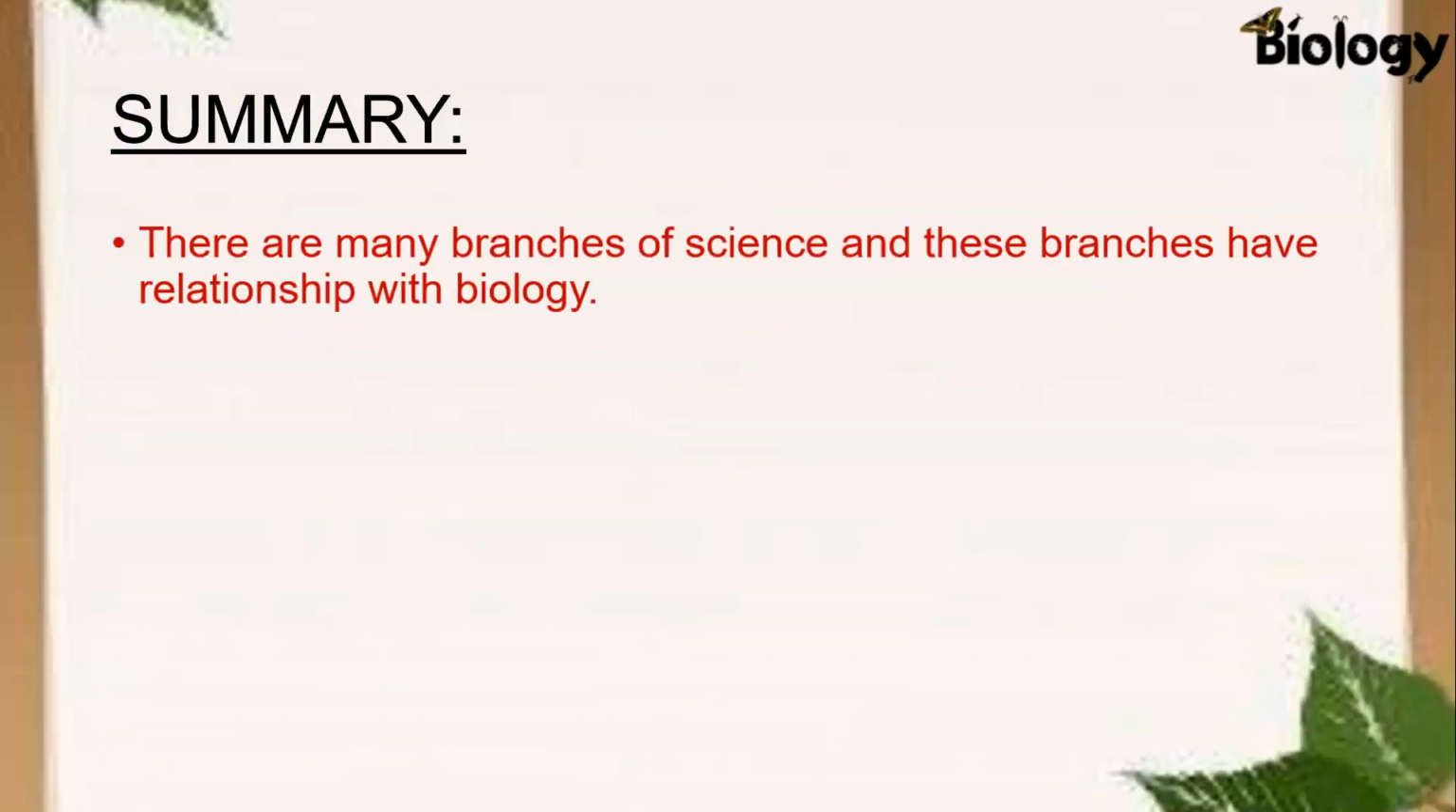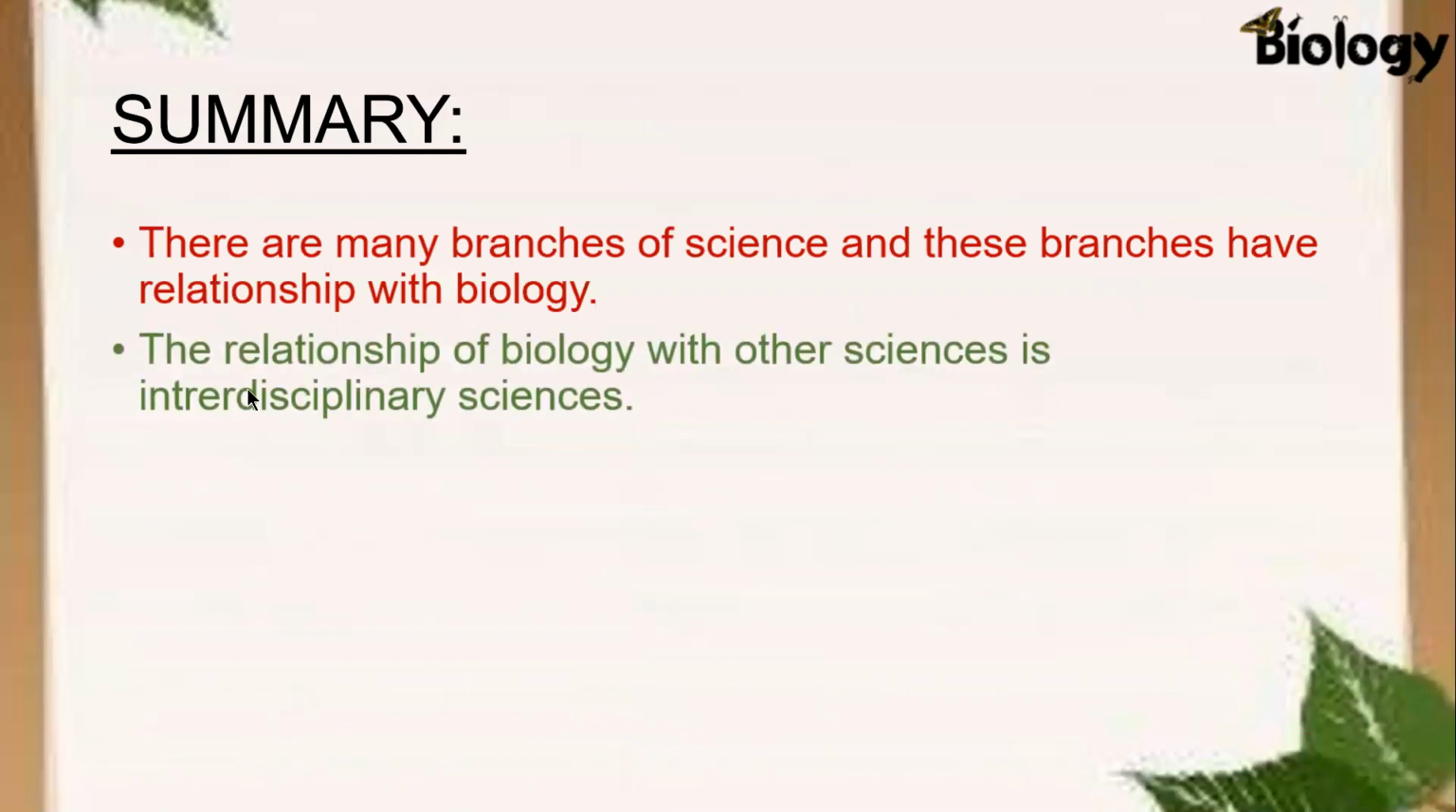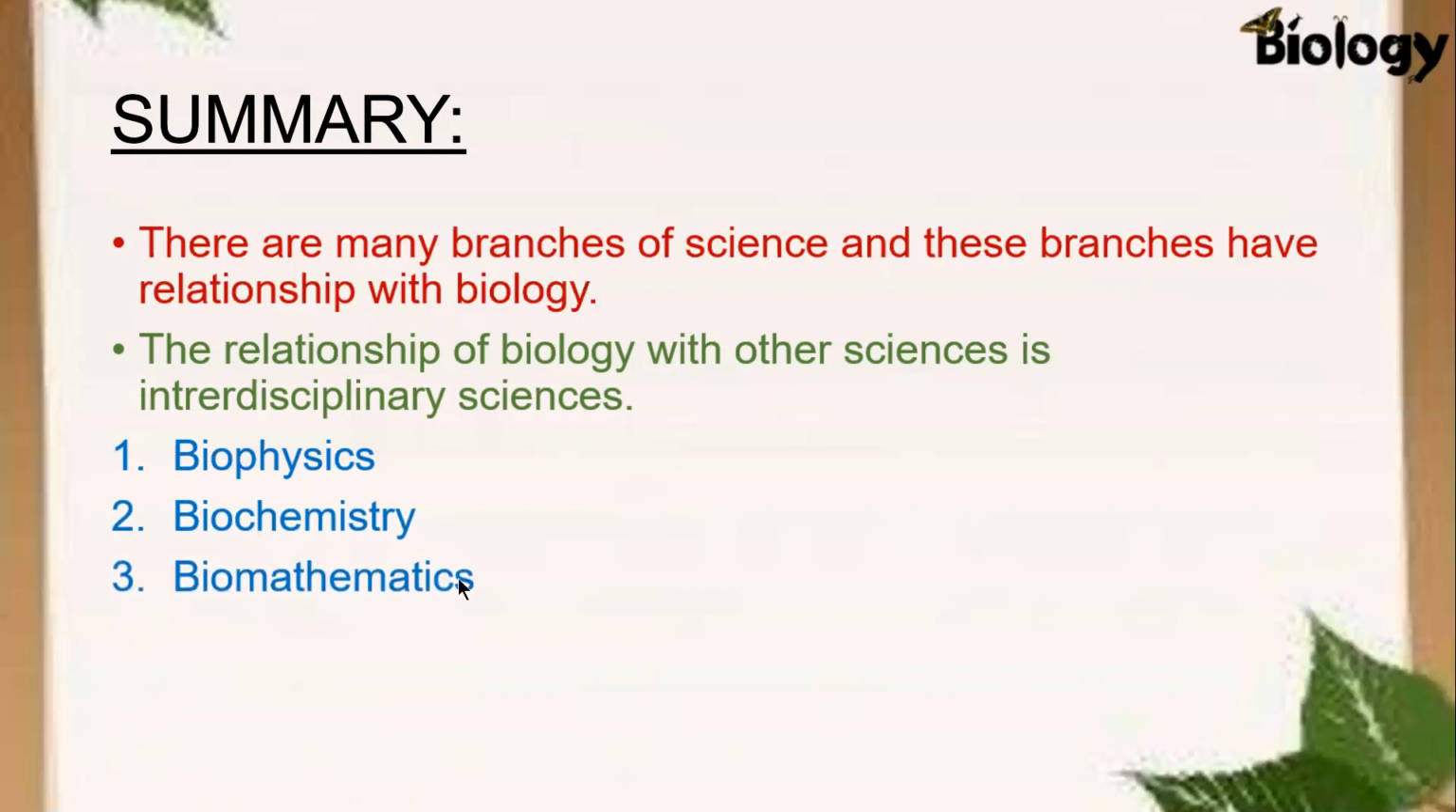Now I will summarize the whole lesson. There are many branches of science, and these branches have a relationship with biology. The relationship of biology with the other sciences is called interdisciplinary sciences. And we have studied the 5 interdisciplinary sciences. Number 1 is biophysics. Number 2 is biochemistry. Number 3 is biomathematics. Number 4, biogeography. And number 5, bioeconomics. Biophysics, here the rules of physics in the living organisms are studied.